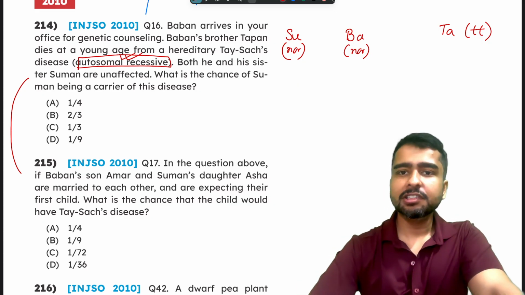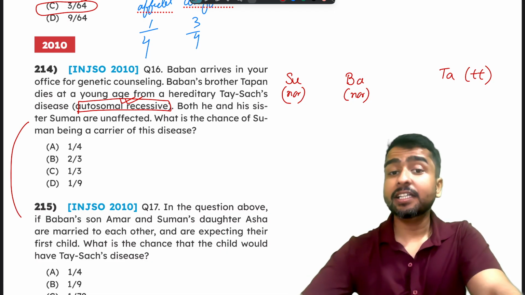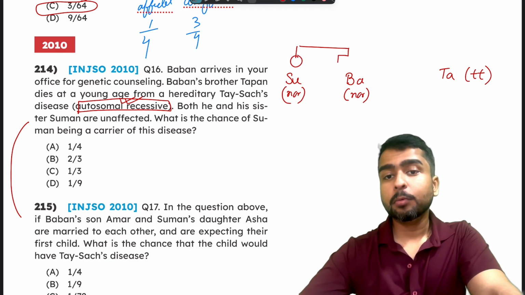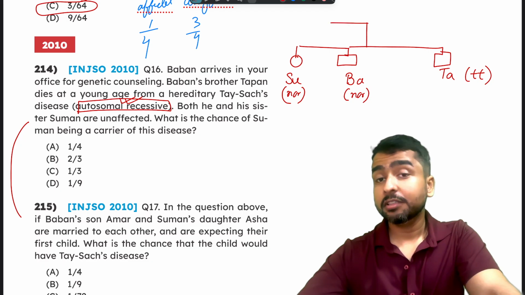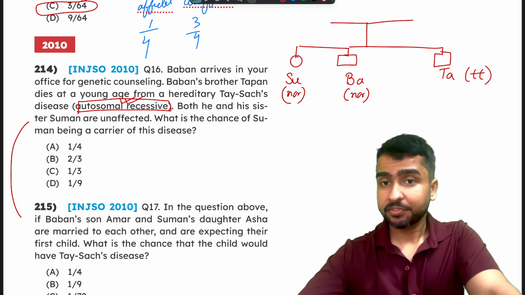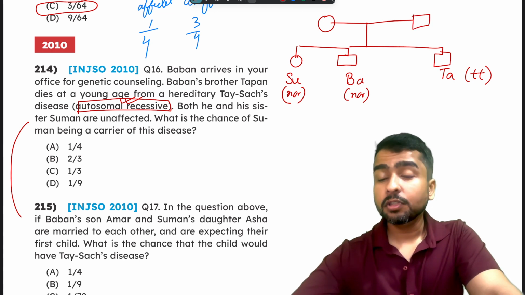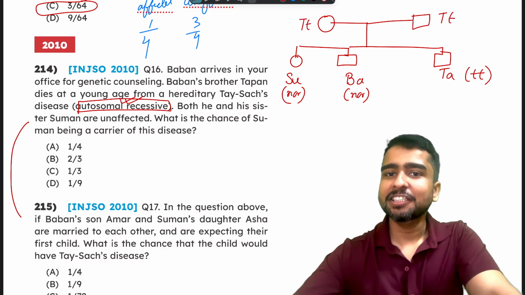Now, what does this tell you about their parents? That Tapan had died from the disorder only means one important thing here. The one important thing that is built from here is that their parents were carriers, right? Their parents had to be carriers. So both of the parents must have been big T small t, big T small t.